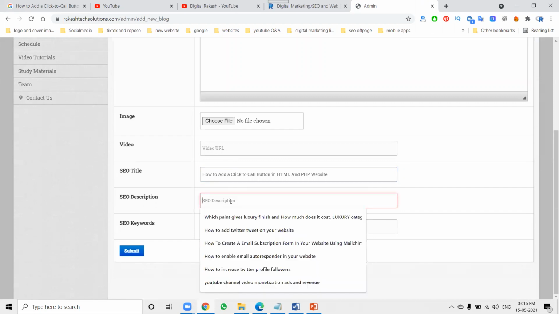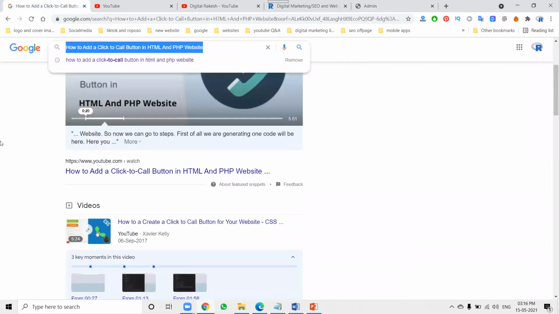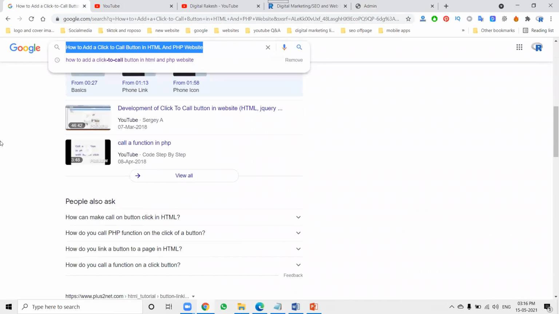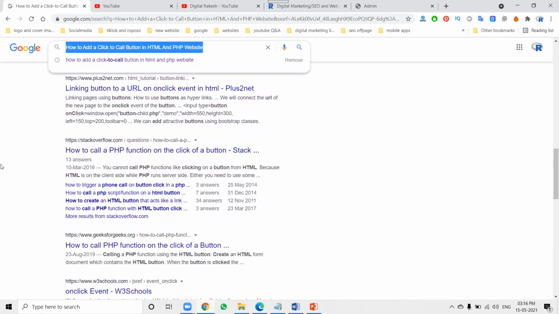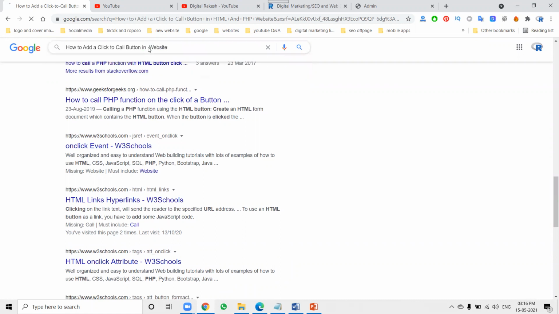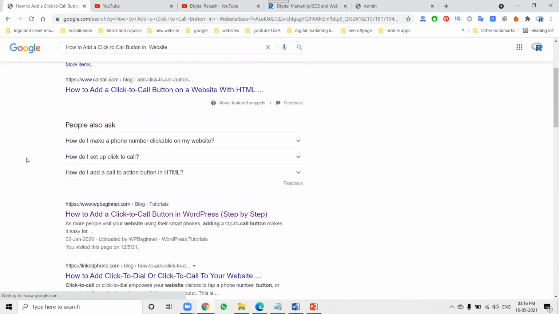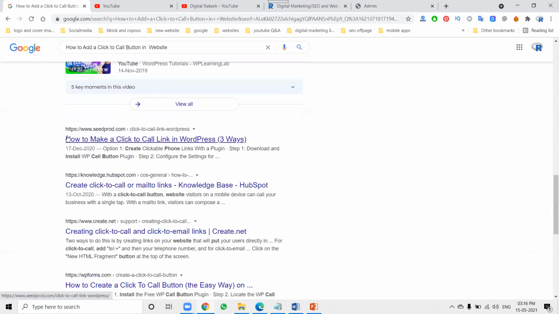Next you can add your description. In the description part, we have multiple methods. Follow the method and add your particular options. So what is the call button? How is it happening for your particular website? You can learn all this from this option. When people search, there are a lot of methods here.